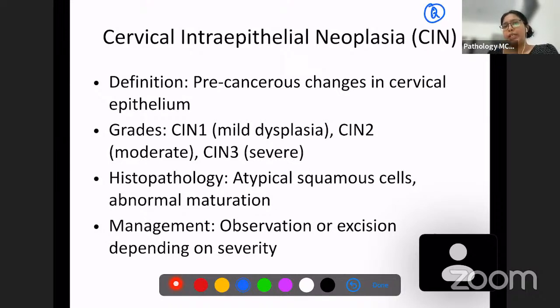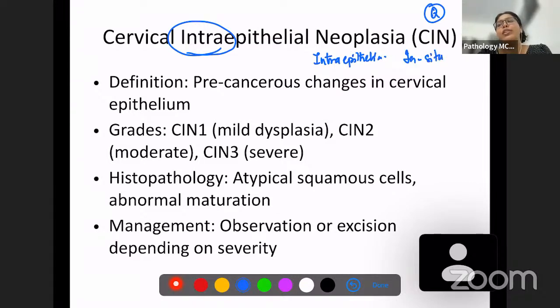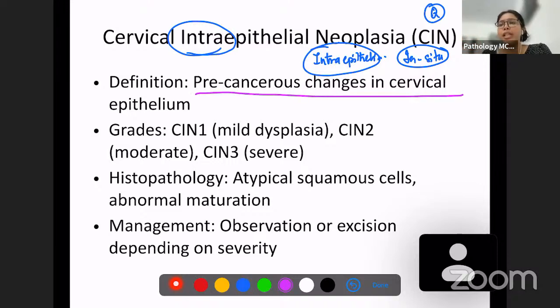Now this is also one question which has been asked. Cervical intraepithelial neoplasia. Whenever you see the word intraepithelial, always think that this is a pre-cancerous lesion. There are two words which you have to remember. One is intraepithelial and another one is in situ lesion. So whenever you see these words intraepithelial and in situ, that means that these lesions are pre-cancerous and have not yet reached the stage of carcinomas.